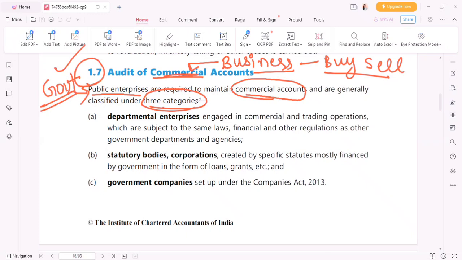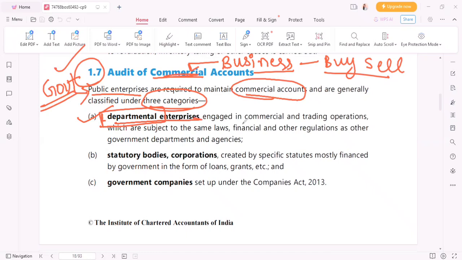So now we are going to see what are the three categories. What are the categories in which these public enterprises are categorized? पब्लिक एंटरप्राइजेस किन चीजों में कैटेगराइज हुआ है वो हम लोग देखेंगे. तो देखो, पहला है डिपार्टमेंटल एंटरप्राइजेस. डिपार्टमेंटल नाम सुनते से हमको क्या पता चलता है कि डिपार्टमेंट्स होंगे, अलग अलग, है ना, सेक्शंस होंगे. So by the departmental word only what we get to know is that there must be some department, right?